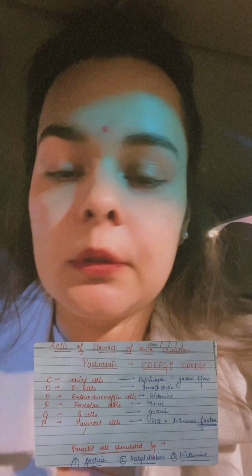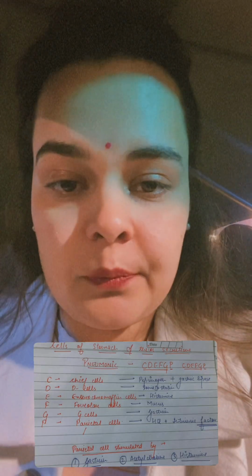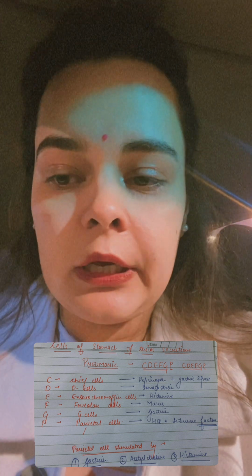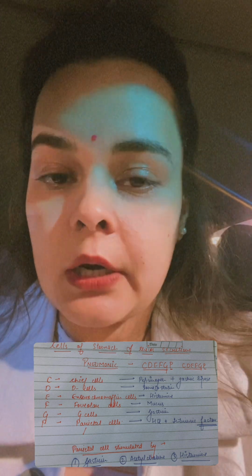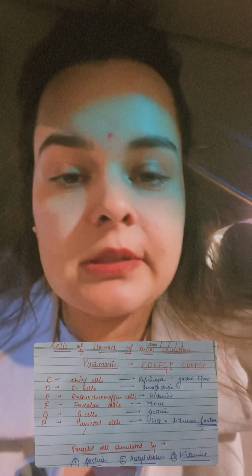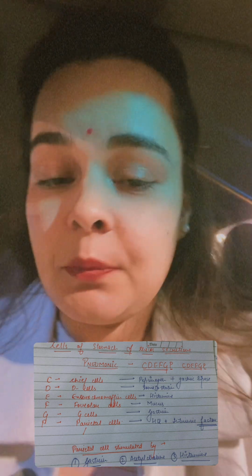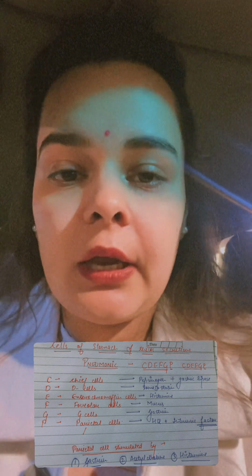So guys, as discussed before, I'll be starting with the series and quickly going through the first mnemonic, right? That will be for the things you have to learn about the stomach, what all glands are present in the stomach. I'll give you a very simple mnemonic to start with, so let's get started. This mnemonic is C, D, E, F, G and P.